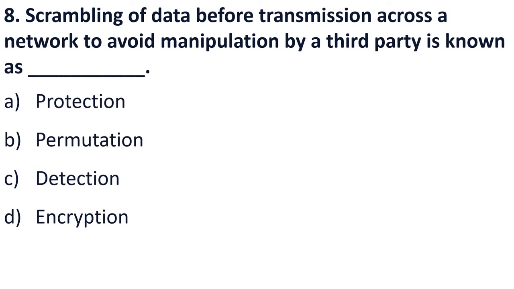Next is, scrambling of data before transmission over a network to avoid manipulation by third parties is known as. So, whenever you want to send your data over the network, you don't want others to read your text. So, that text is converted into cipher text, which does not allow others to read it. Changing your original text into another form is known as encryption. It helps in data security.